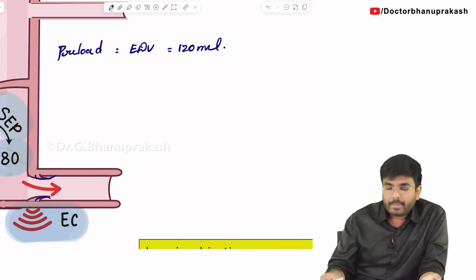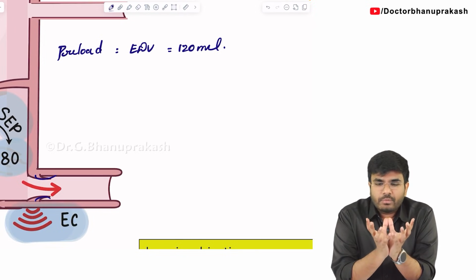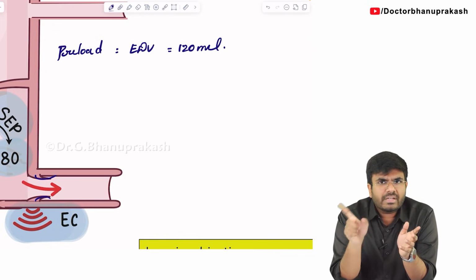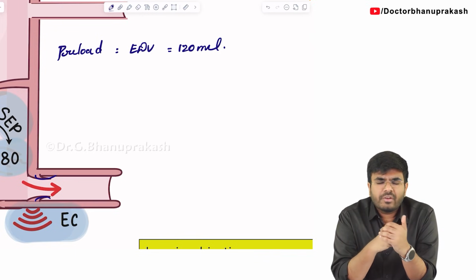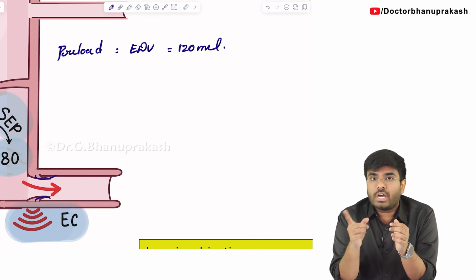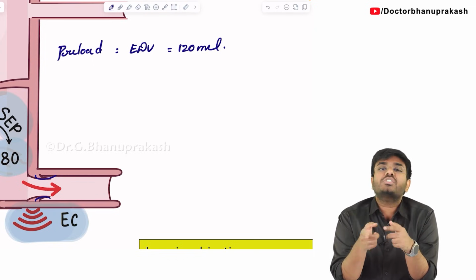Now, you are filling the ventricle with 120 ml. 120 ml of blood is there in the ventricles. When a ventricle is contracting, do you think all this 120 ml enters into the aorta from the left ventricle? No, it's not possible. So how much blood will be ejected with one heartbeat? With one heartbeat, out of 120, how much is ejected into the aorta? That is called the stroke volume.